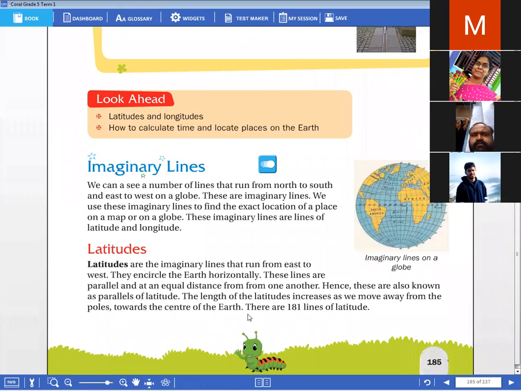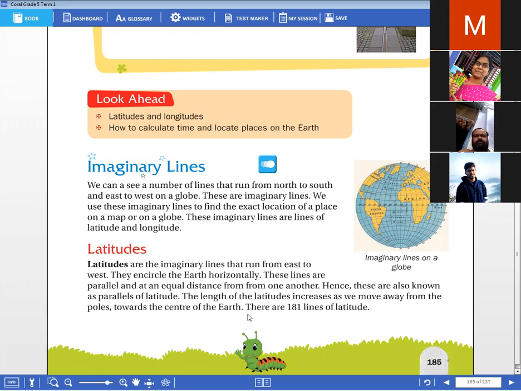See, children, these longitudes and latitudes are just imaginary lines. They are not actually present on the earth, children. They are just imaginary lines. Imaginary means they are not really there on the globe, we just imagine them as if they exist. So these longitudes and latitudes are imaginary lines, children.